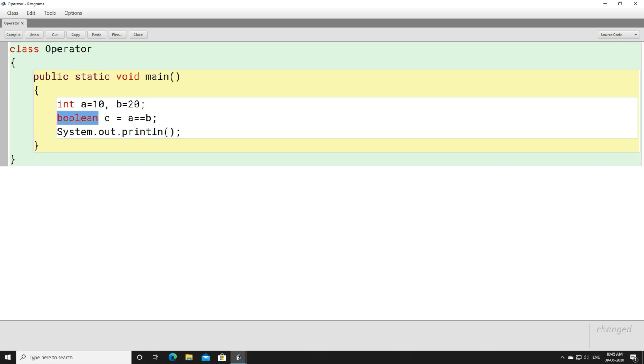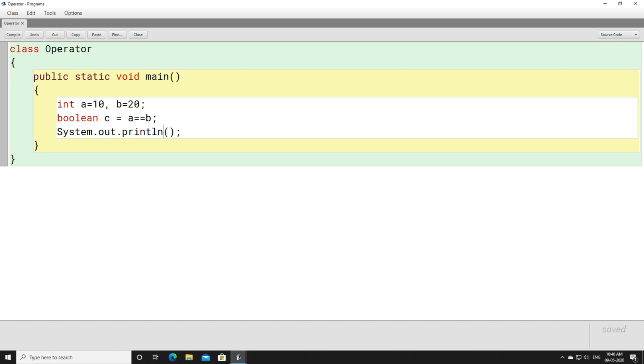Boolean is a data type which allows a variable to store true or false. Using boolean, we can store true or false to a variable. C is a variable which can store true or false only because we have declared it as boolean. So these things, int, boolean, double, everything we are going to discuss in our data type part. This is just an example I am showing you. If you want to store it to a variable, how you can store it. The value true or false can be stored to a variable, but for that you have to declare that variable as boolean, because boolean can only hold true or false.